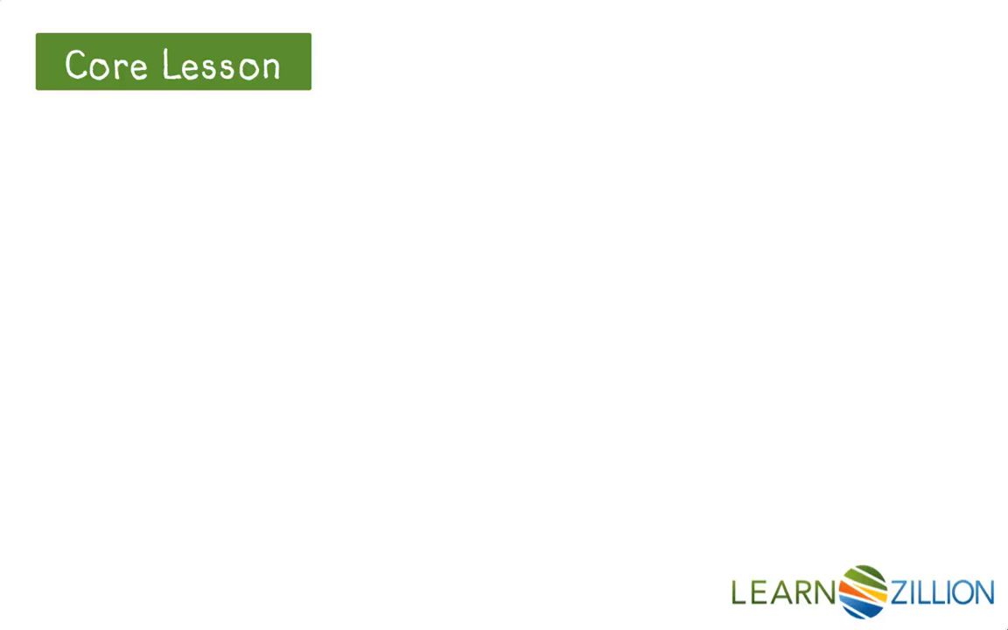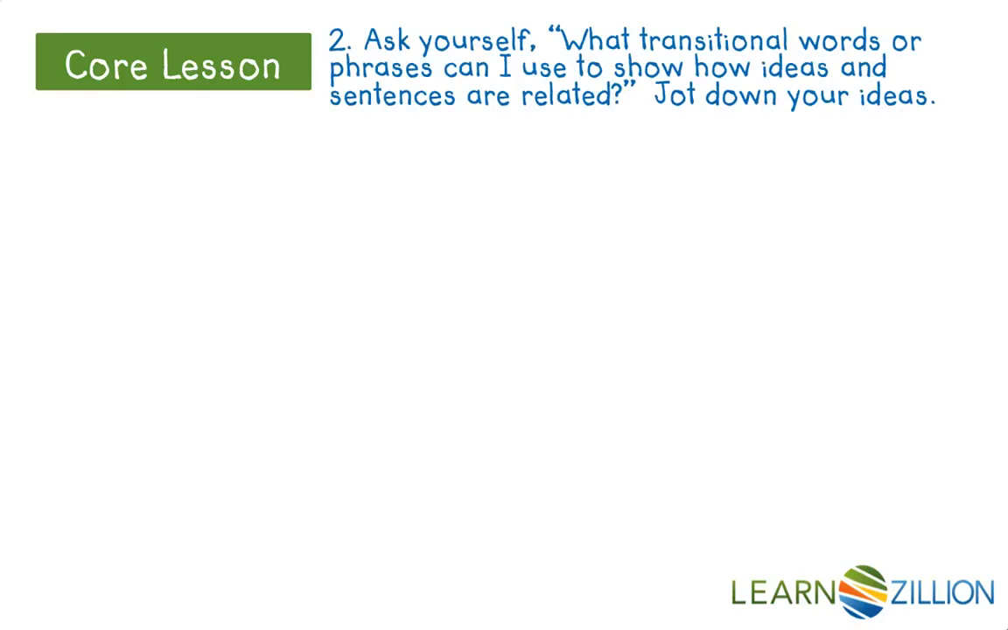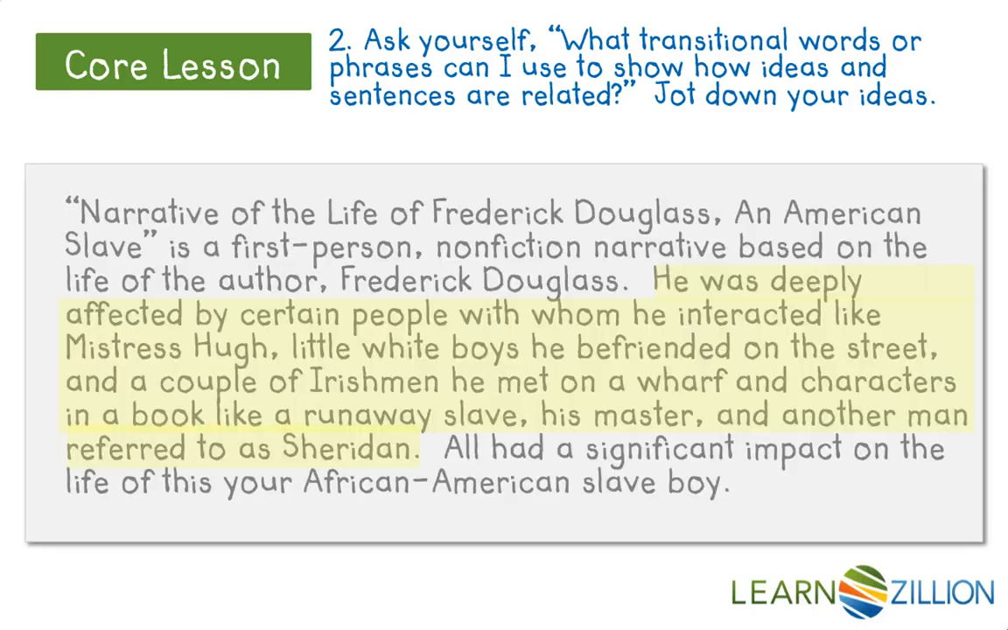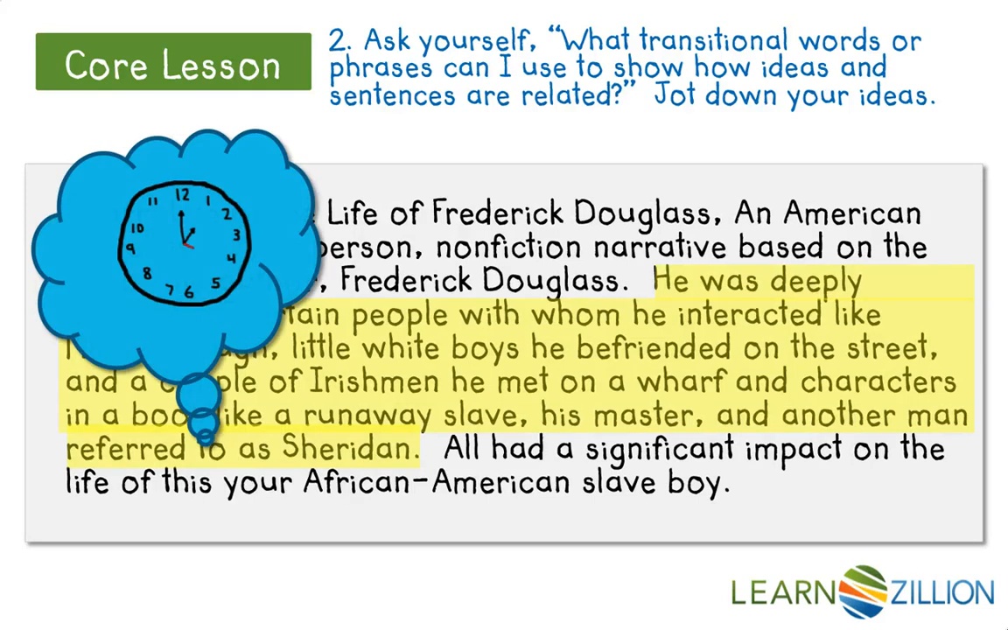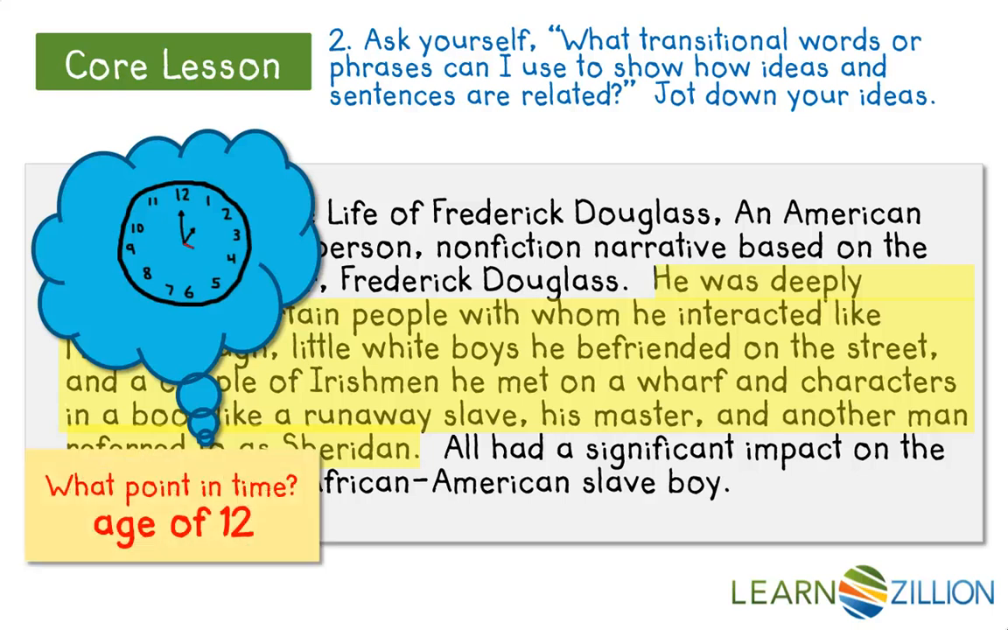Now that I have figured out which part I need to work with, I can move to step 2. Ask yourself, what transitional words or phrases can I use to show how ideas and sentences are related? Jot down your ideas. So when I looked at this, I started to think, certain words or phrases clarify when something occurs. The first idea I have for revising is to help my reader understand that several things happened to Frederick Douglass when he was about the age of 12. So I'm going to jot that down.